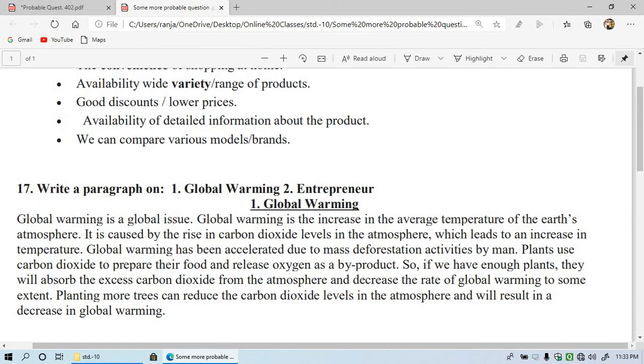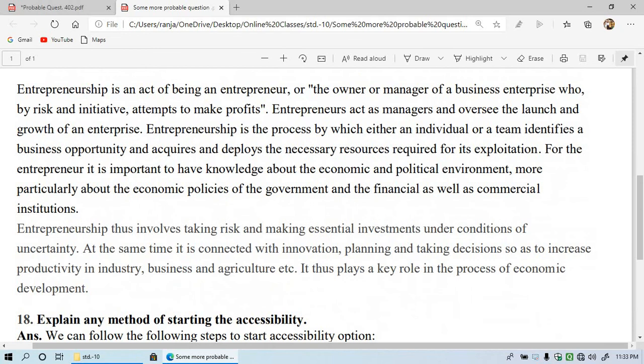Now the second topic is entrepreneur. Whatever you want to write, you can write. So what is entrepreneur? Entrepreneurship is the act of being an entrepreneur. Means entrepreneur and entrepreneurship are related with each other. Being an entrepreneur means an entrepreneur is the person who takes the risk and manages the business. So such type of processing is known as entrepreneurship.